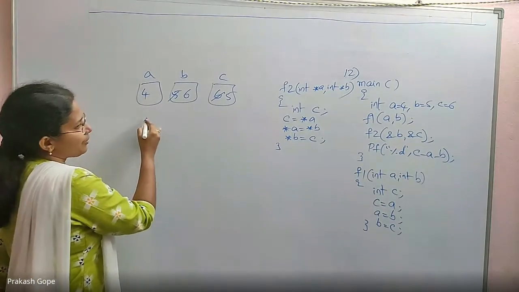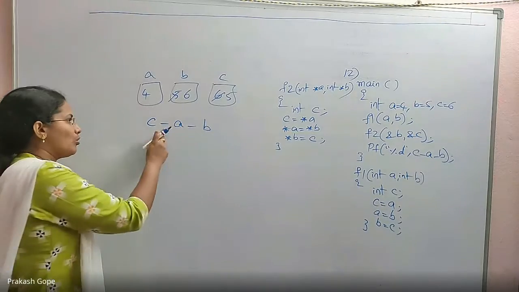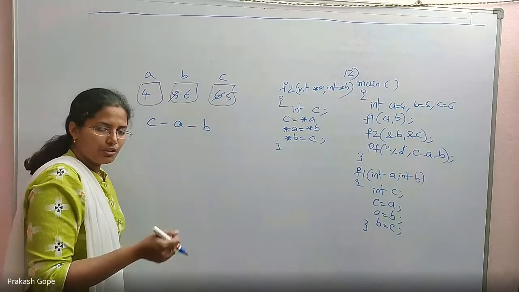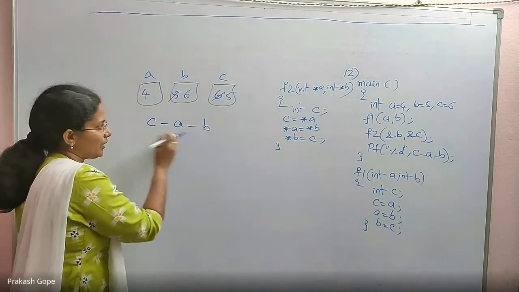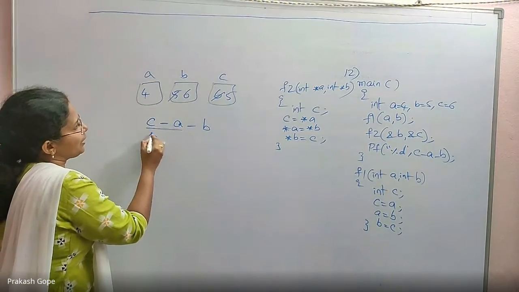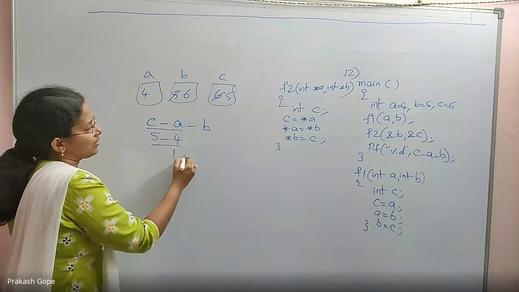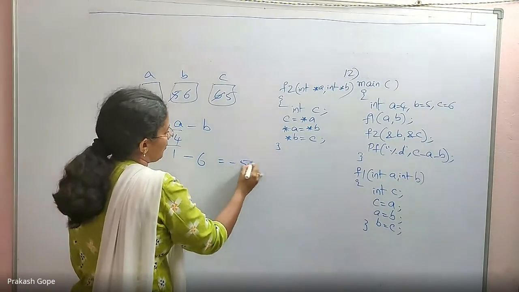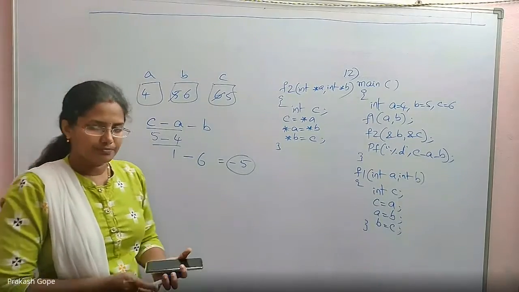So initially the a, b, c values are 4, 5, 6. First I am calling the f1 function by passing a and b values, but even if I swap in the function, these will not be affected, that is call by value. Then call by reference: I passed the address of b and address of c. By using them I am swapping, which means 6 will come here and 5 will come here. So swapping happens because it's a call by reference. Finally, printf of c - a - b. Please understand, both are the same operations. So when they have the same priority, we go by the associativity rule. Associativity of minus is left to right. So first I need to solve the leftmost. c - a, c is 5, 5 - 4 is 1. Then 1 minus b value, which is 6. 1 - 6 is -5. This is the answer. -5 is the answer.